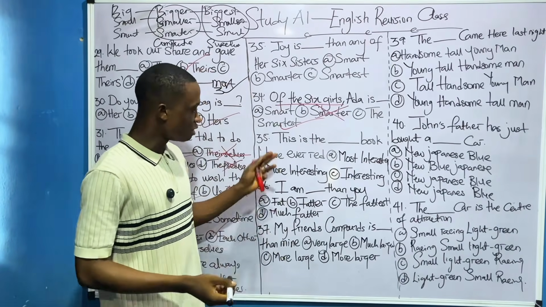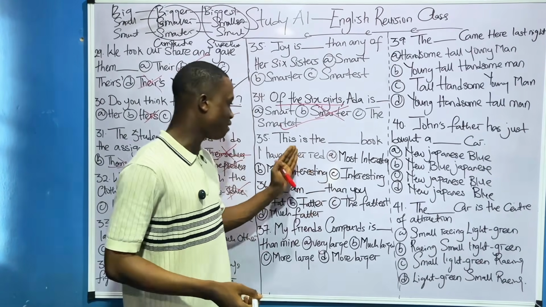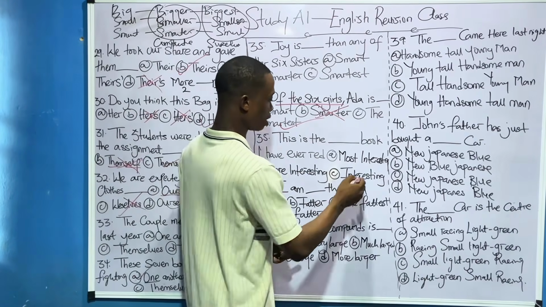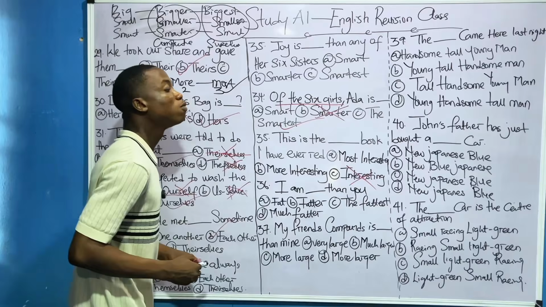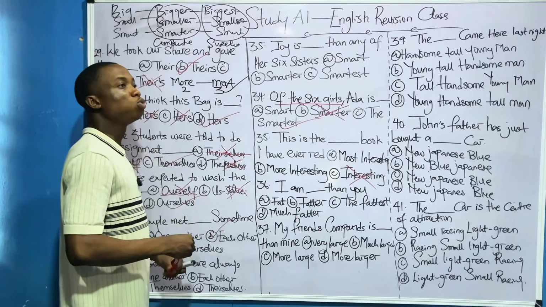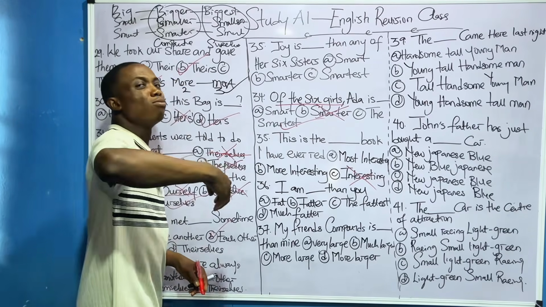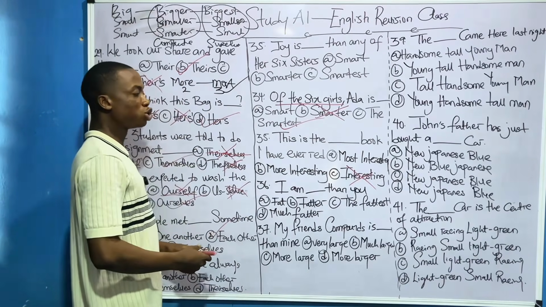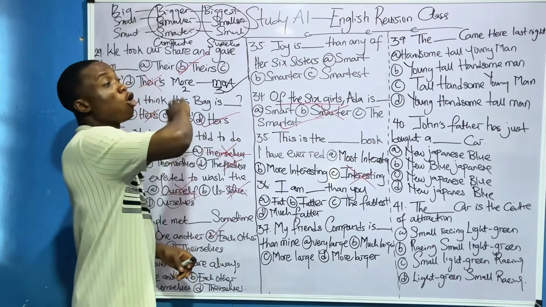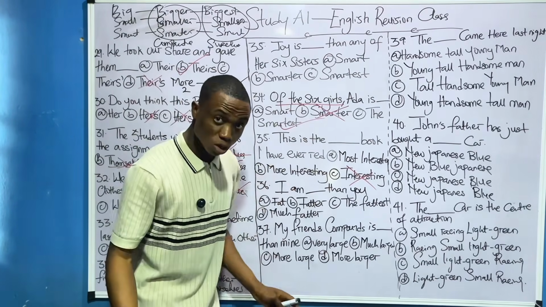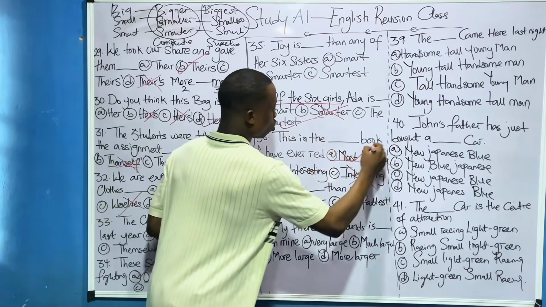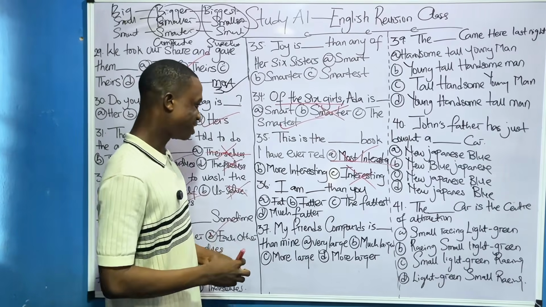So 35, let's go by. This is the dash book I have ever read. Most interesting, more interesting. Which one can be the answer? This one can never be the answer, so let's remove that one first. I'm left with most interesting. This is the most interesting, because when you are saying this is the dash interesting, it means that out of all the books, obviously the books will be more than two. Out of all the books, this is the most interesting. Correct.